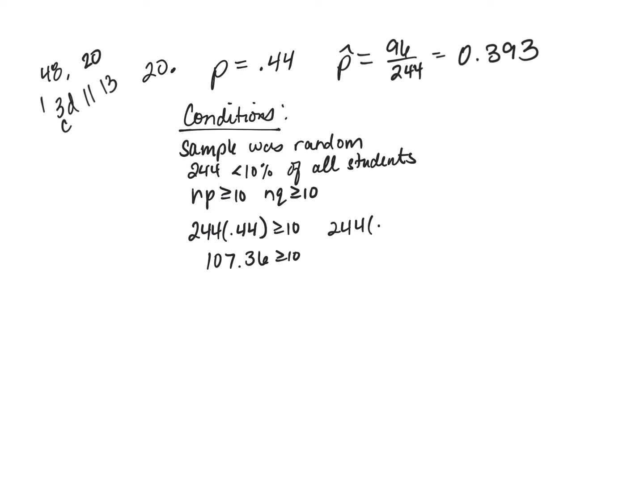Yes, because if conditions aren't met, you technically shouldn't be doing any of the calculations. If the conditions are not met, you can't use the normal model. That's not an appropriate calculation, and so it doesn't apply to that problem. So the conditions have to be checked first to make sure that the normal model is appropriate. You will have some in the homework where the conditions are not met, and so you do not have to move on. I've never seen it on an AP exam, because I figure they're not going to give you that out. But I have seen problems where it asks only about the conditions and says, do not perform the test. And so then there, it could go either way.